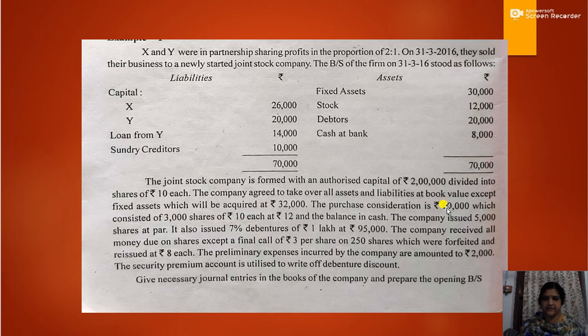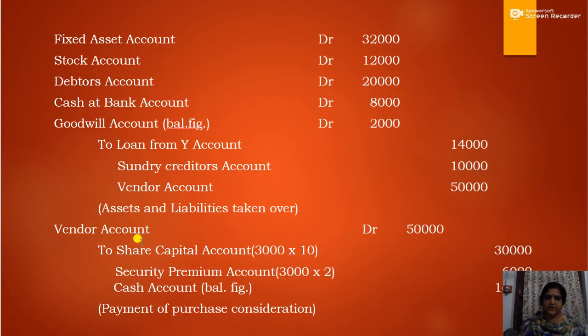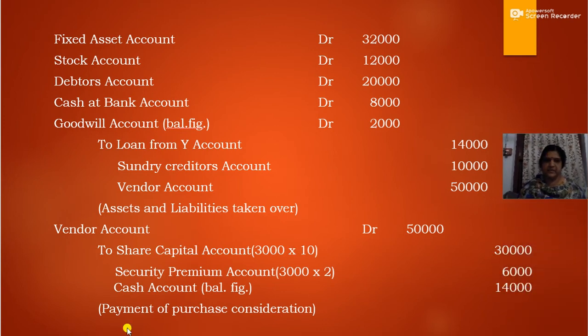Then the difference, that is 50,000 minus 36,000, that is 14,000, will be paid in the form of cash. Now we will see the journal entry. Vendor account debtor 50,000, that is the amount of purchase consideration, to share capital 3,000 into 10, 30,000. Then to security premium 3,000 into 2, that is 6,000. Then cash account, that is the balance amount, 14,000. So payment of purchase consideration. So these two are the journal entries with regard to acquisition of business.